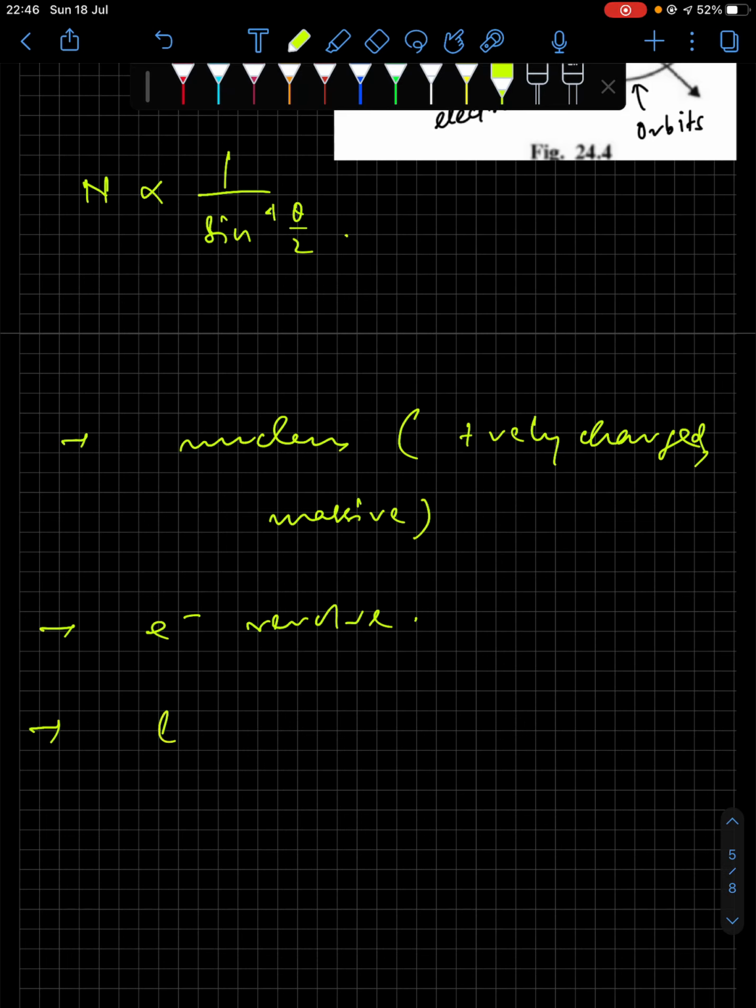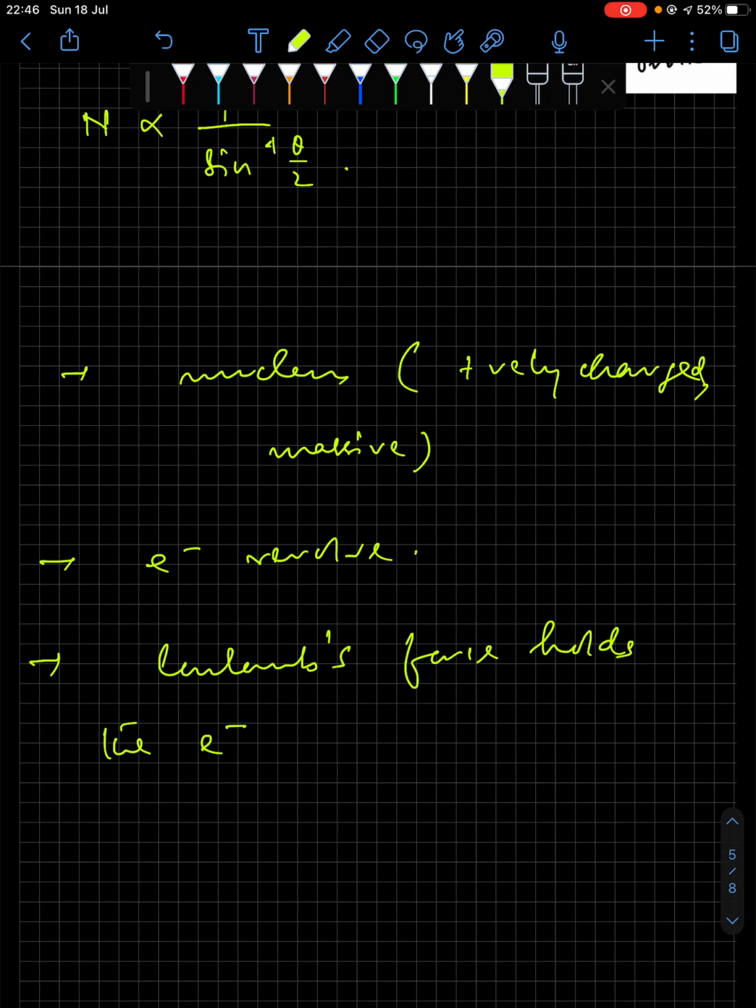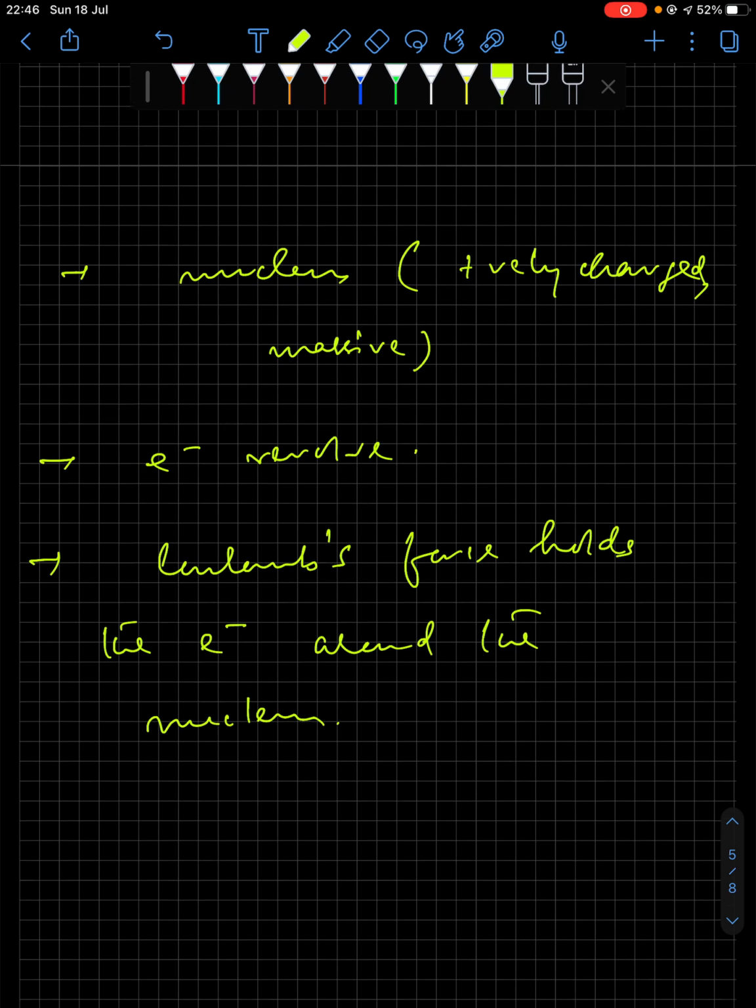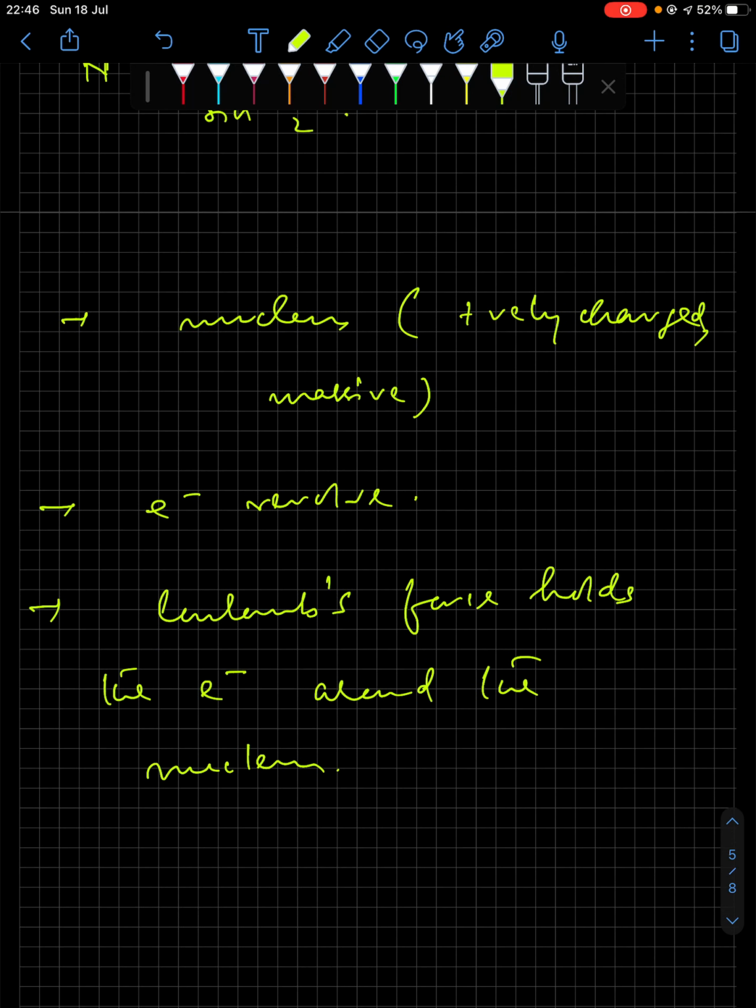So Coulomb's force holds the electron around the nucleus. So these were the three postulates of Rutherford's model, you can say.